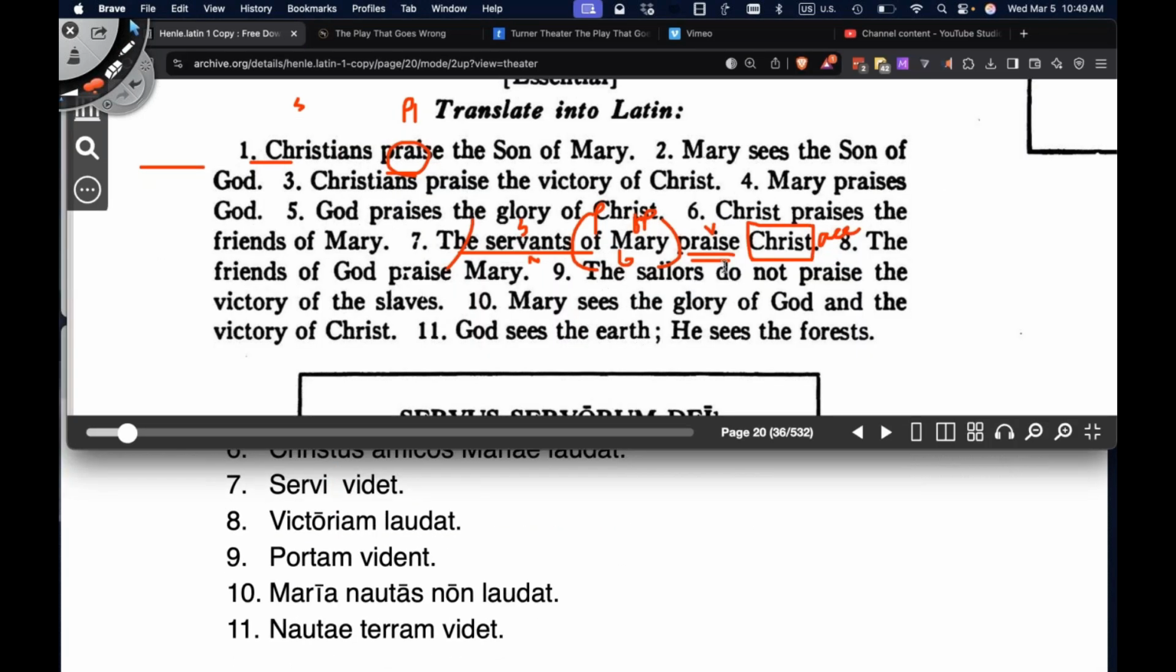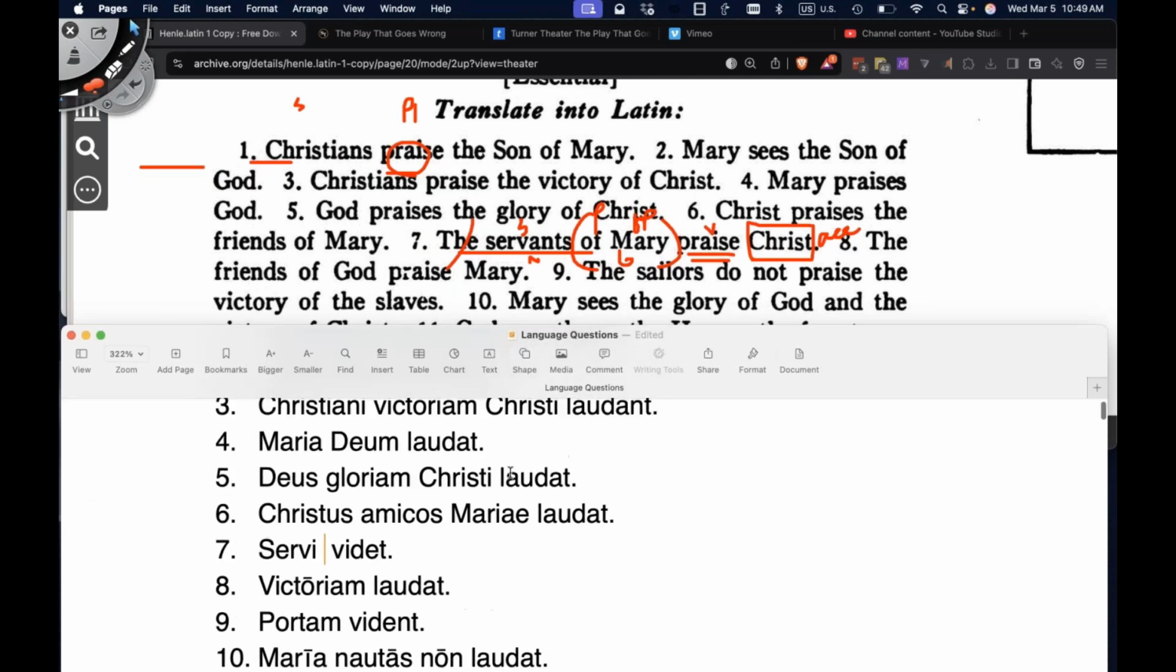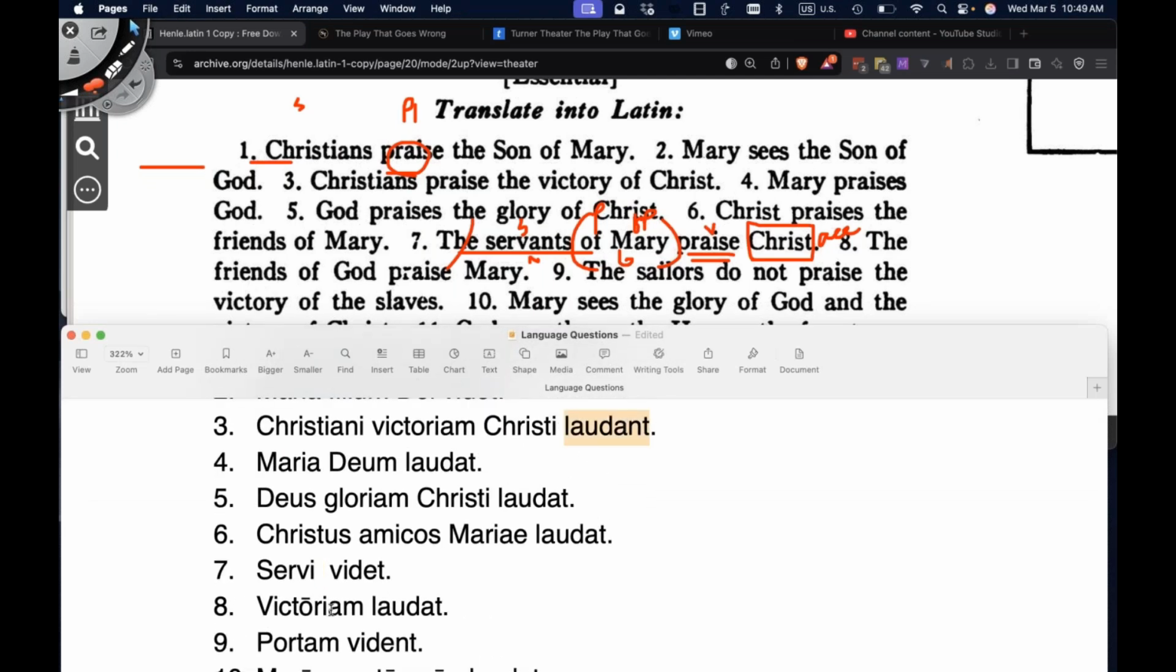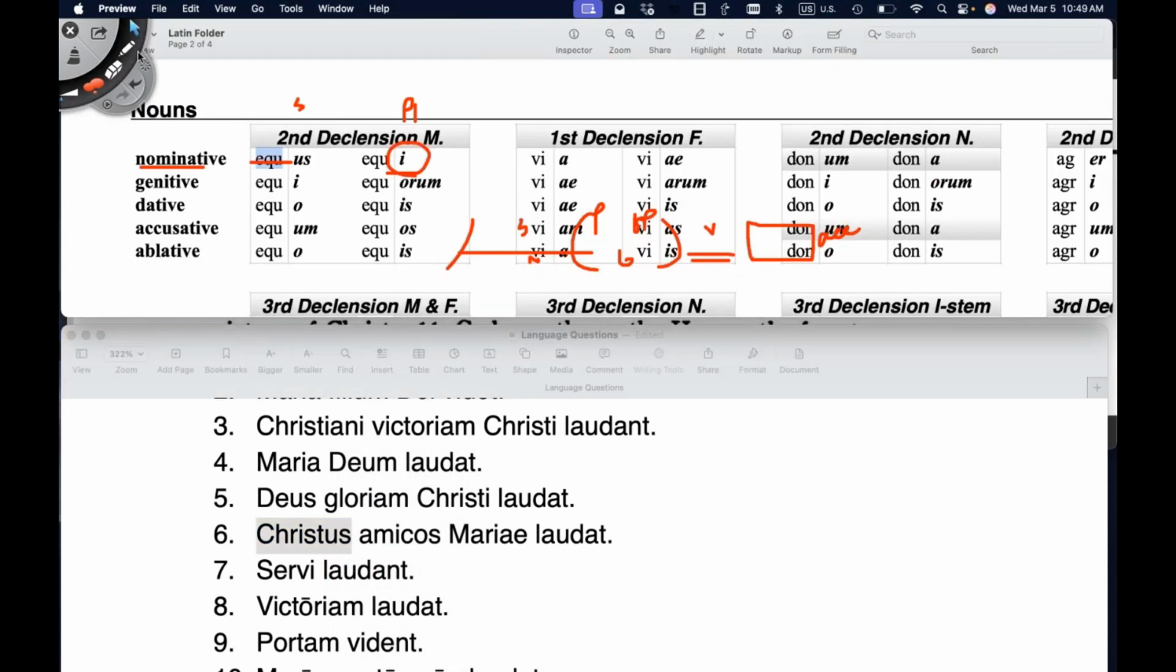And what are they doing? They're praising Christ. Okay, so they praise. We've seen this multiple times already. We'll change vita to laudant. Servi laudant. Okay, so we have the servants praise. They're praising Christ. So we take the word Christus, pretend we don't have equus here, pretend we have Christus.